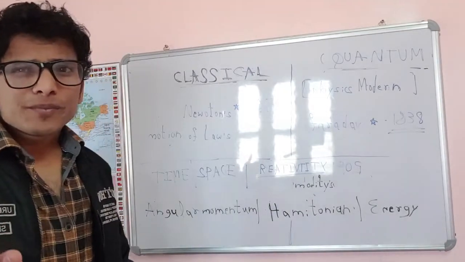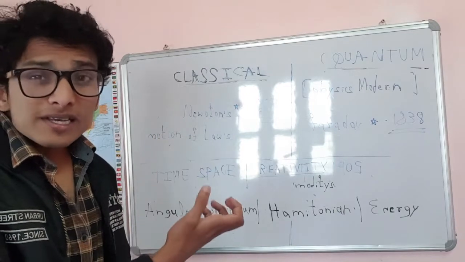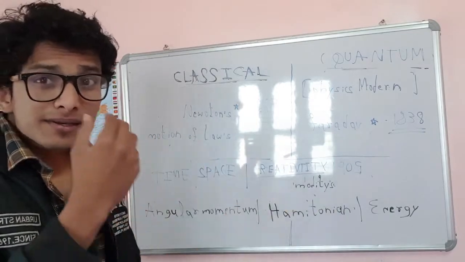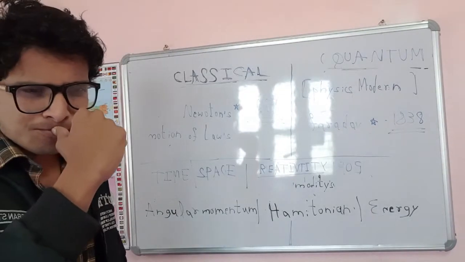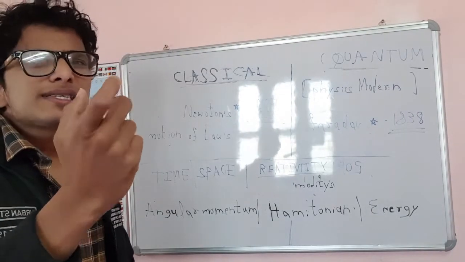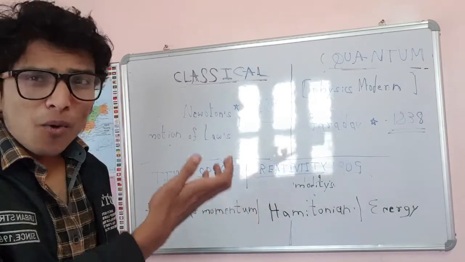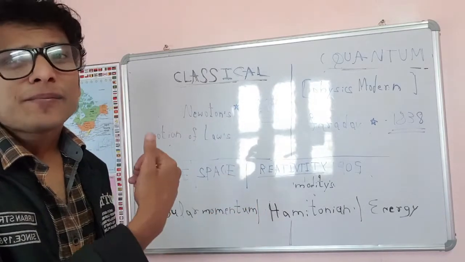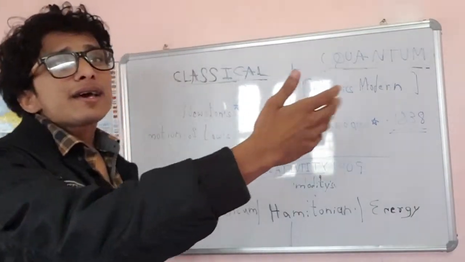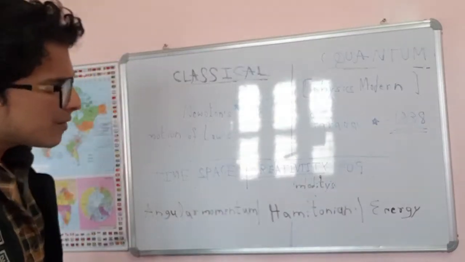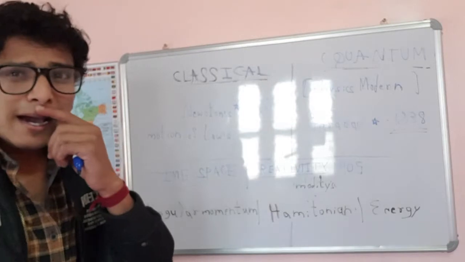Many authors refer that you can study the special theory of relativity in classical mechanics only. Some authors will tell that no, this is the beginning point of quantum mechanics. So this is related to modern physics. So you can also take this theory of relativity under modern physics. So like this it is, and keep in mind, guys,